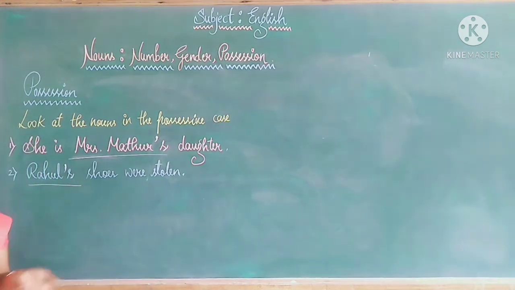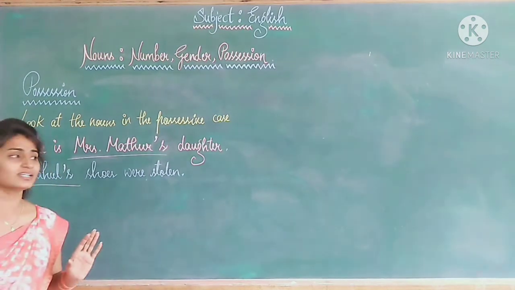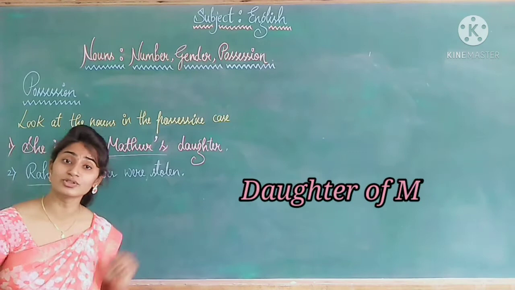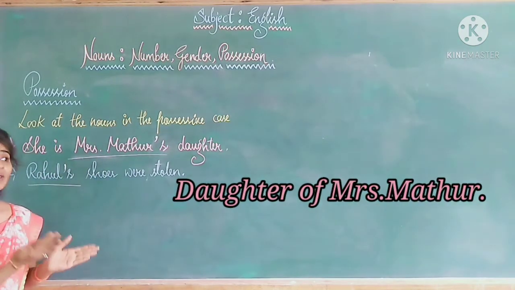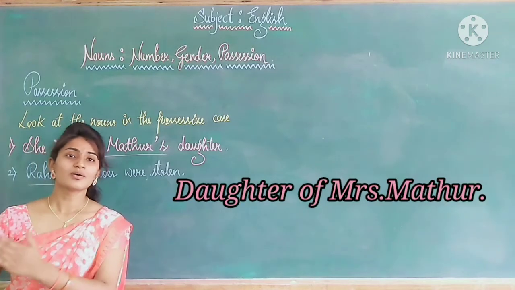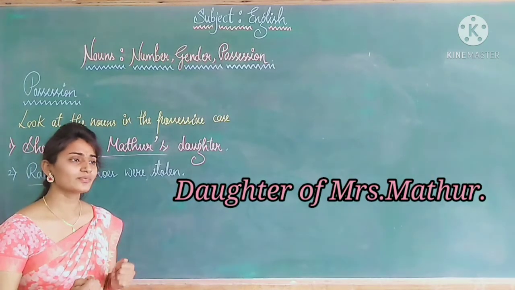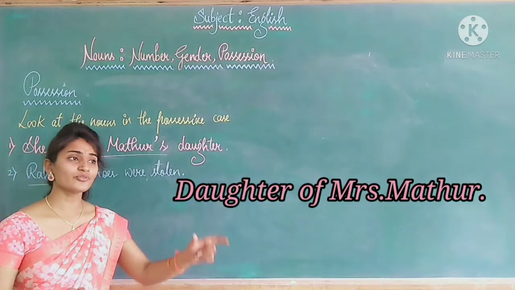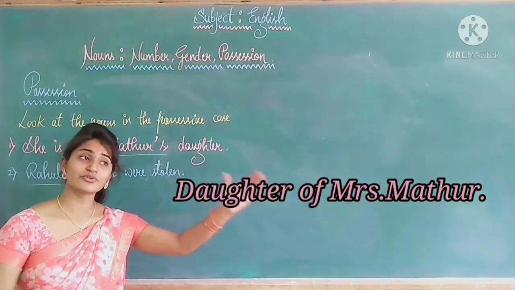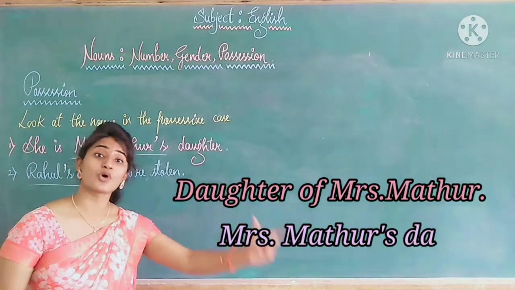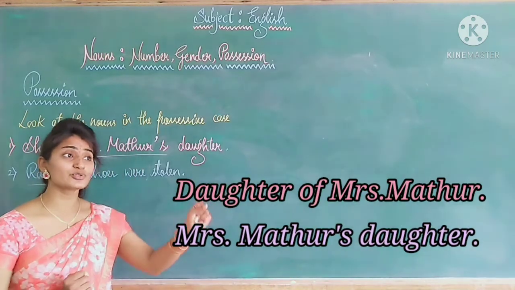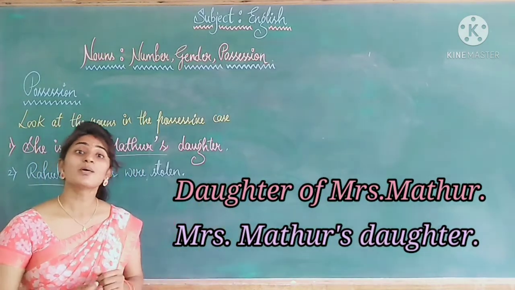So, I'll give a sentence: daughter of Mrs. Mathur. I want to make the sentence possessive. So, what do I do? Instead of writing daughter of Mrs. Mathur, I write Mrs. Mathur's daughter. I use apostrophe s to make it possessive.